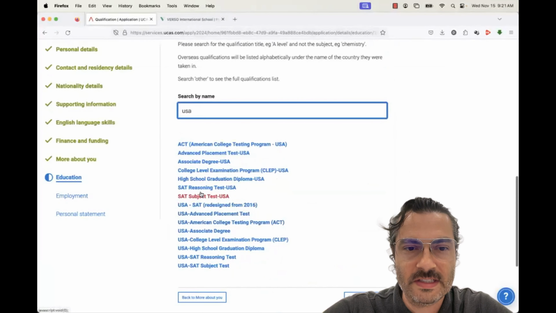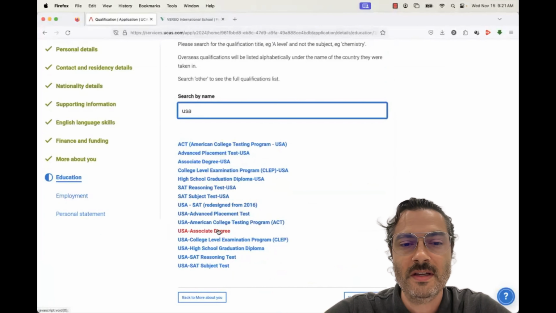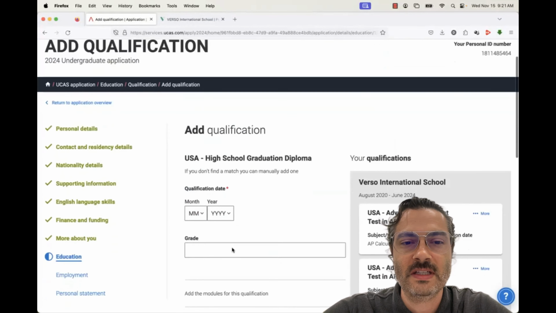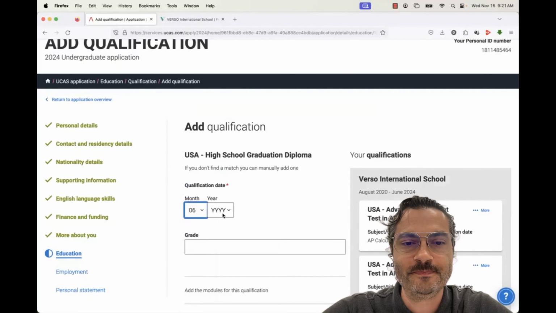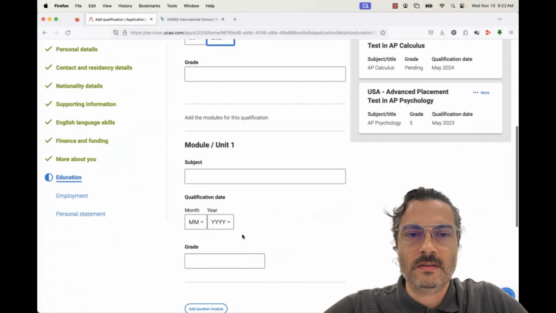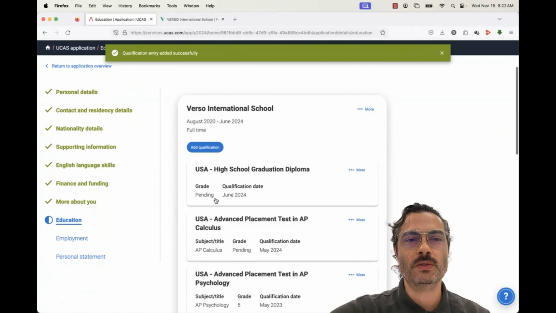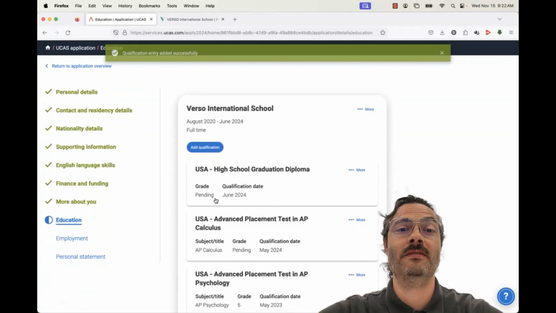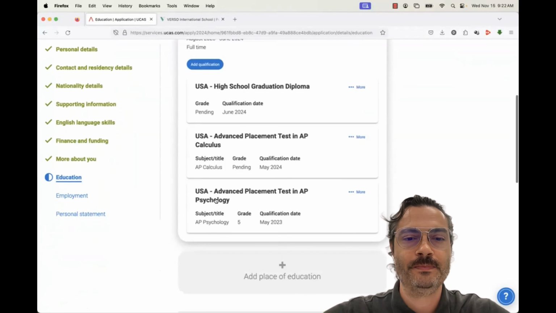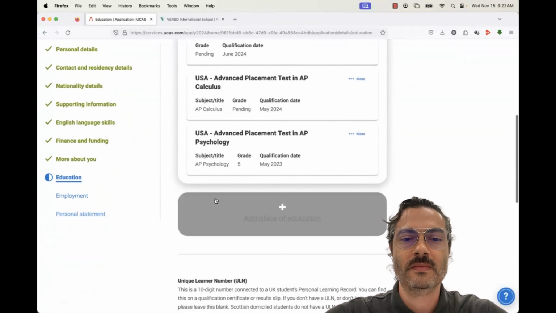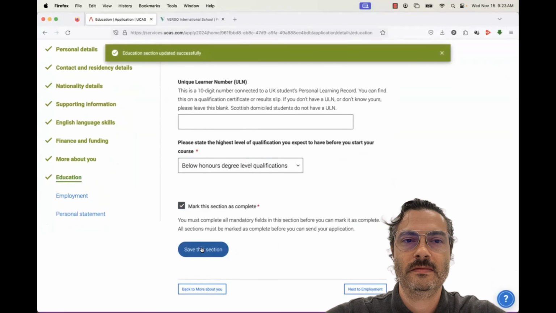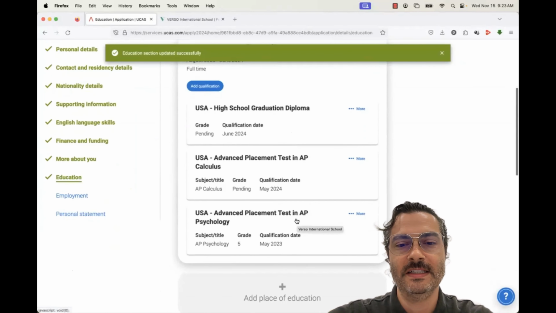These are different tests. The SAT is here. They have a 2-year college degree. We're going to click high school graduation diploma. And we're going to get that in June. That's pending. Yeah, I like that better. Okay. If a school ever asks, we can send the high school transcript. In the UK, they typically don't ask. And that should be the end of our education statement. Yep, that's it. So that's that section done.